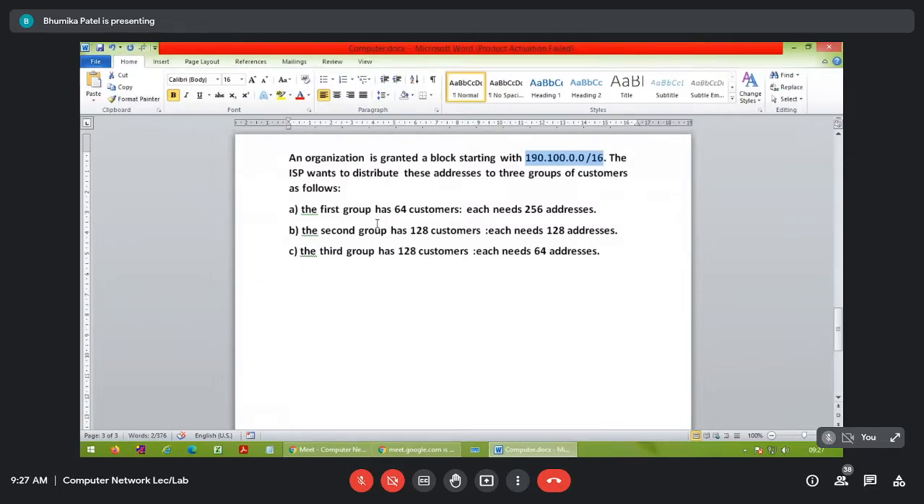Total subnets are not 3. How many subnets are there? Actually 3, but that subnet is also divided into 64 subnets. Then the second subnet is again further divided into 128, and the third one will be again further divided into 128, and each customer is your subnet, right?